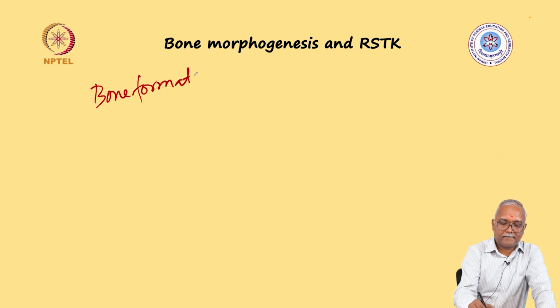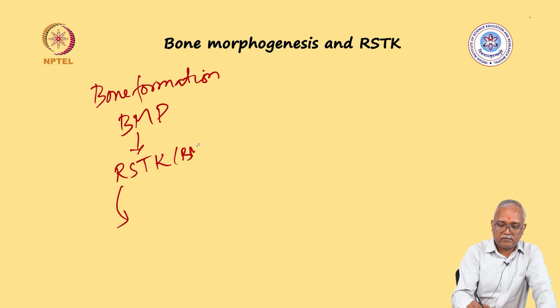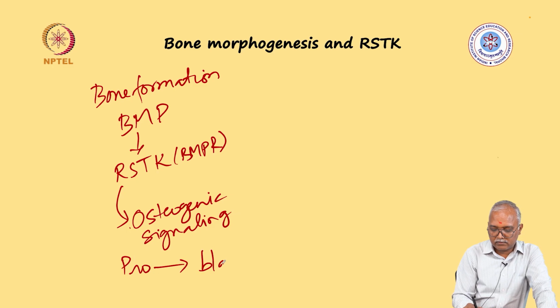So in some sense, when we saw the example of bone formation, we saw BMP signaling to the RSTK, or BMP receptor in this case, which activated the osteogenic signaling, where progenitor converted into osteoblast, which converted into the osteocyte.